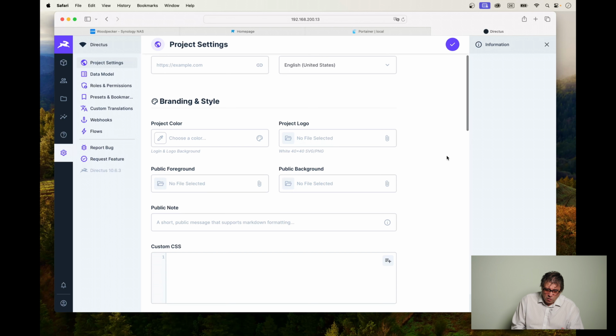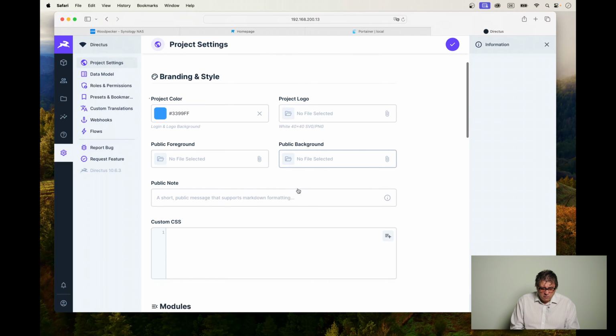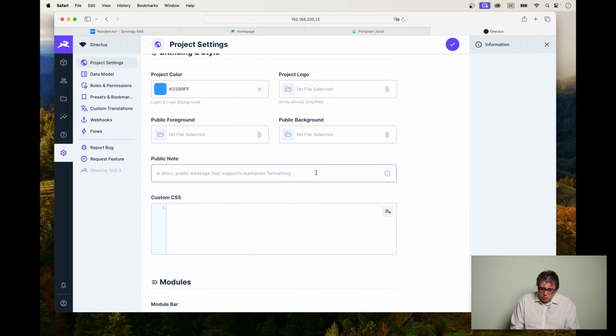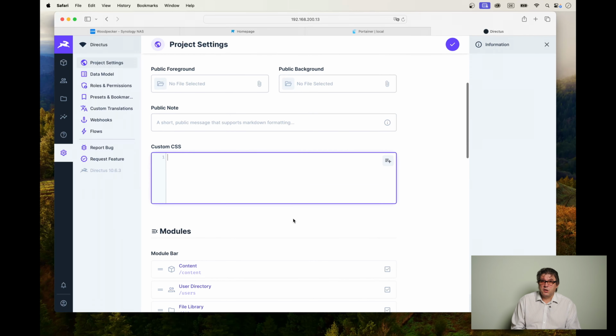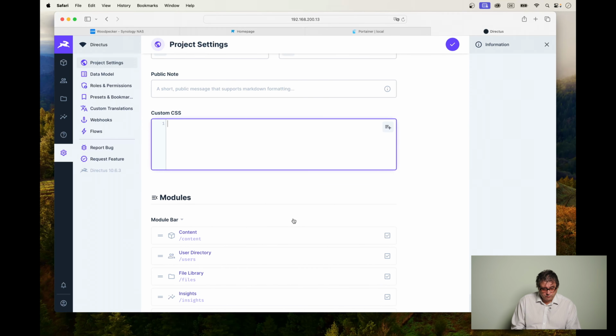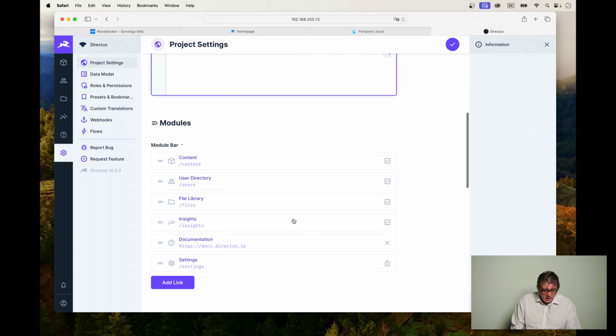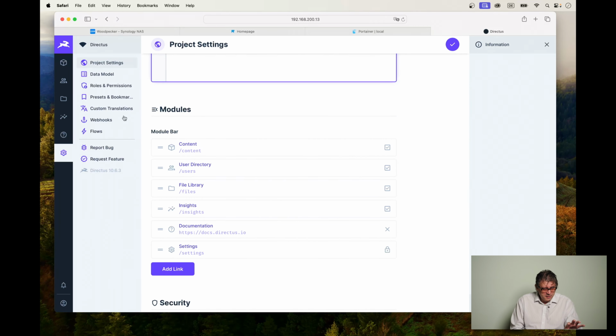Then you can give it your own style. You can give your project a particular color, which gives a certain accent to it. Let's just use this blue here. And you can upload a logo if you like. You can give public areas a different foreground and background color. Quite interesting. You can give it a public note. You can customize certain CSS variables, which is brilliant. And of course, you can customize this menu here on the side.